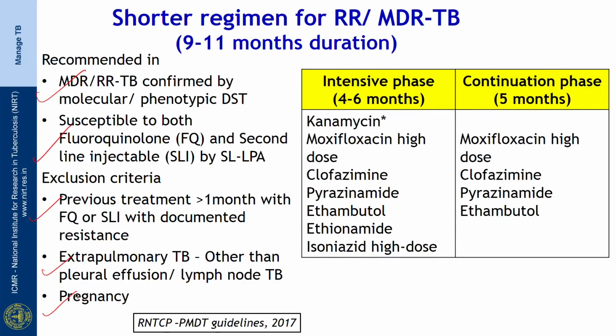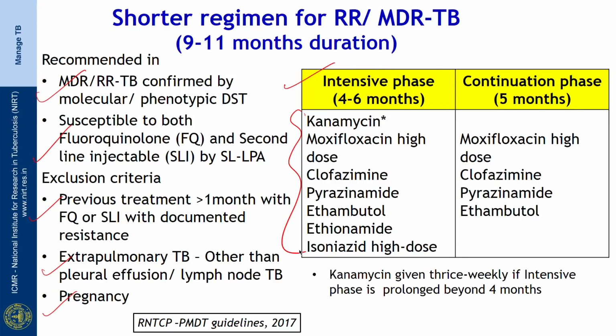So, what is the regimen? The regimen consists of an intensive phase of 6 to 9 months duration. The drugs are kanamycin, high dose moxifloxacin, clofazimine, pyrazinamide, ethambutol, ethionamide and high dose isoniazid. The continuation phase is for a 5 months duration. This consists of moxifloxacin high dose, clofazimine, pyrazinamide and ethambutol. If the kanamycin has to be extended beyond 4 months, it has to be given thrice weekly. So, all these drugs for the entire duration of 9 to 11 months have to be given daily.